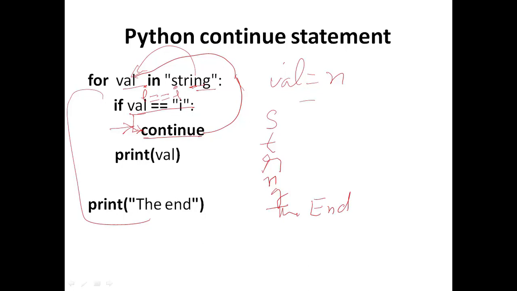So you can see here, in the loop's current iteration, when the value of val becomes i, the condition is true, and as soon as we execute the continue statement, the value of val is not printed, just because the current iteration has been terminated by the continue statement. So the output will be strng and finally the int. So this is the basic difference between the break keyword and the continue keyword.